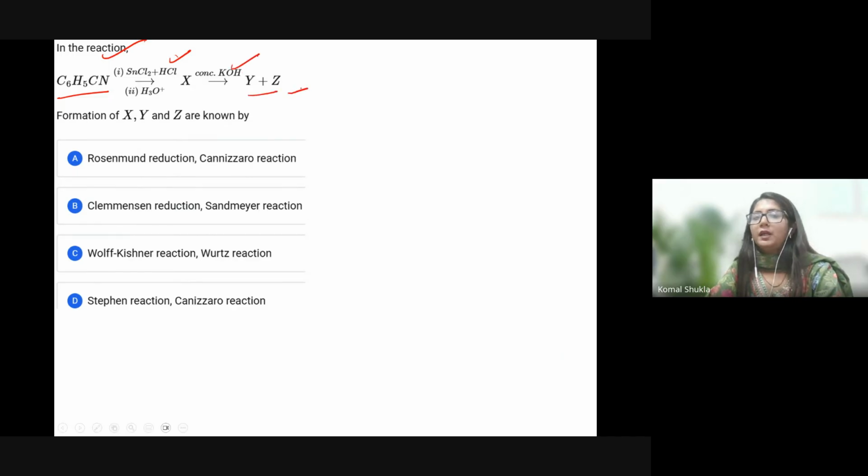are Y and Z? X, Y, Z. This is quite easy. First one is quite easy. SnCl2 with HCl, I guess this is a Stephen reaction. Going to react with concentrated KOH.